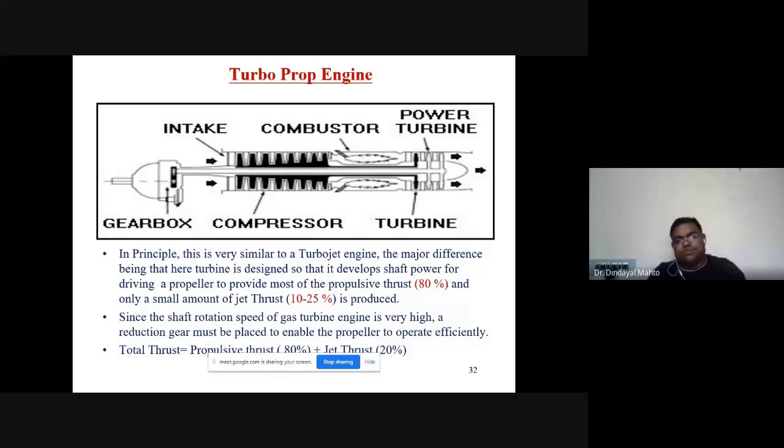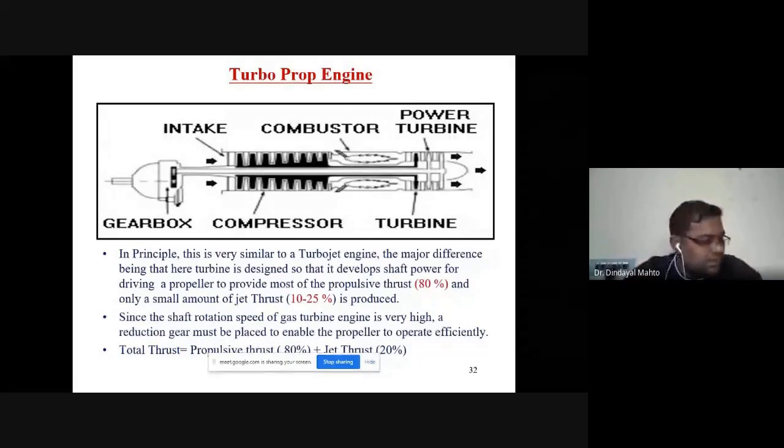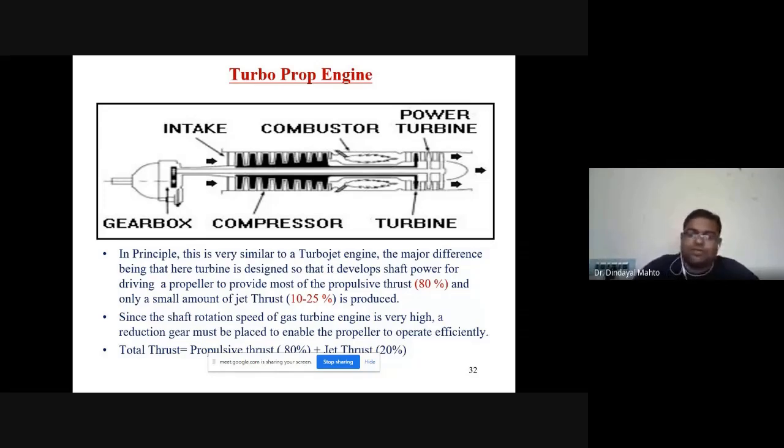Turbine is designed to develop shaft power for driving a propeller to provide most of its propulsive thrust. 80% of the thrust is generated by the propeller and 20% will be generated by the core jet thruster. Since the shaft rotation speed of gas turbine engine is very high, reduction gear must be placed to enable the propeller to operate efficiently. So total thrust is the summation of propulsive thrust plus jet thrust.